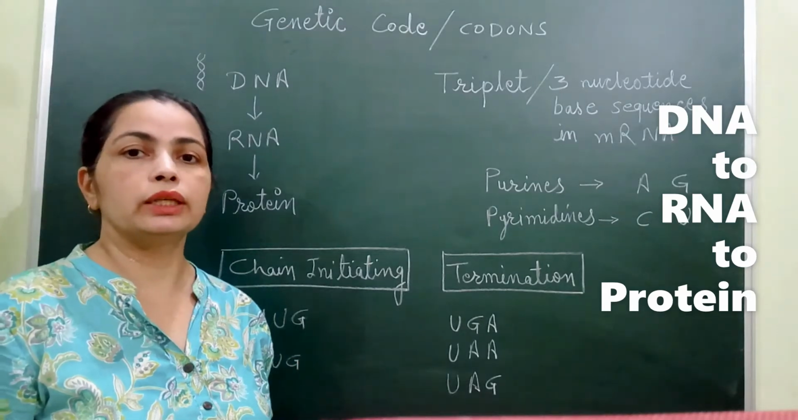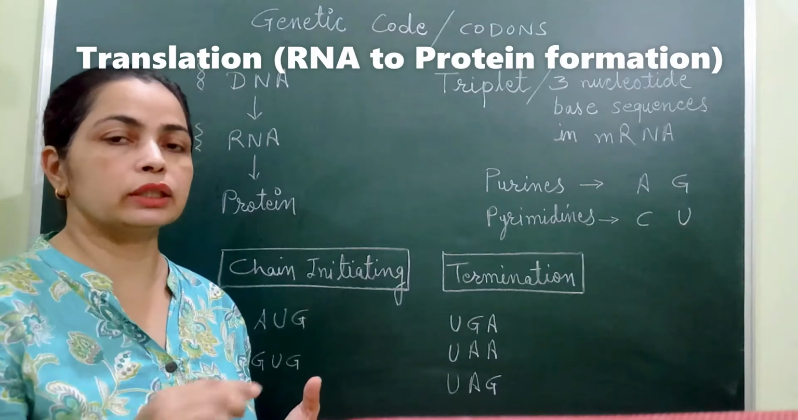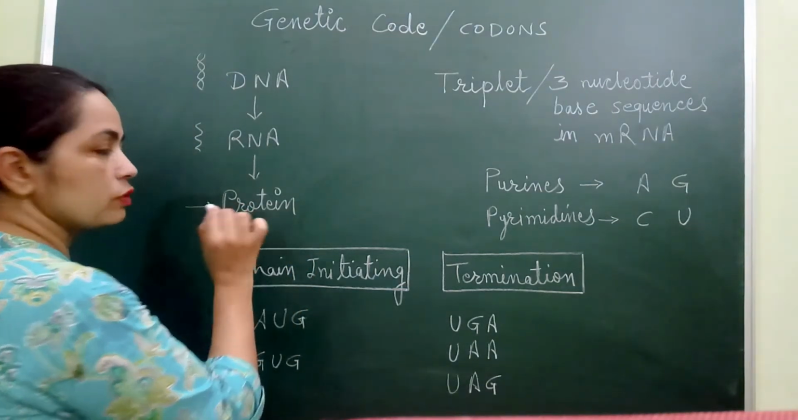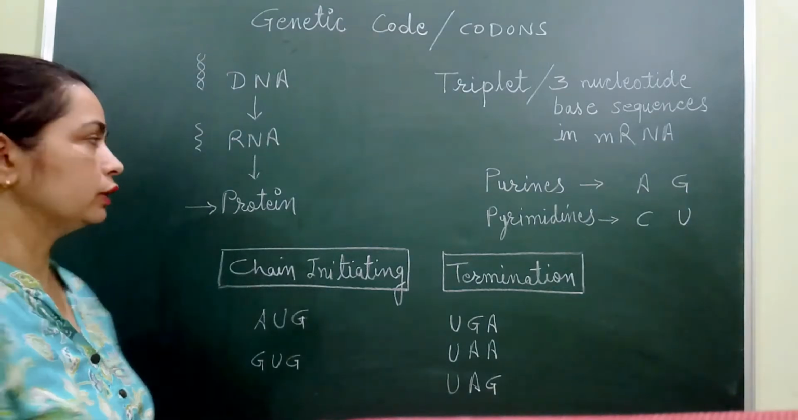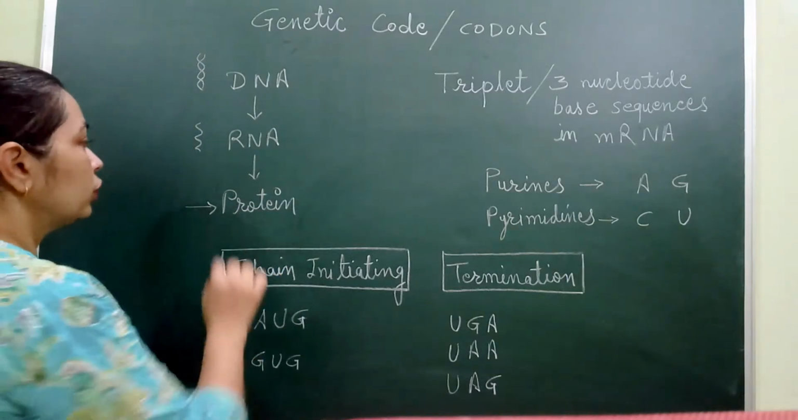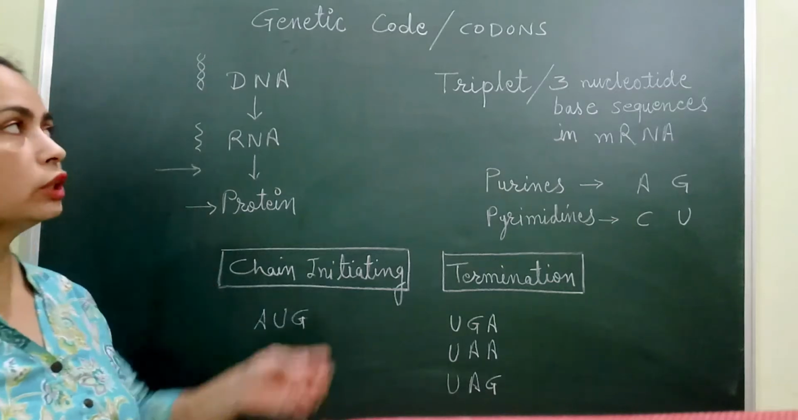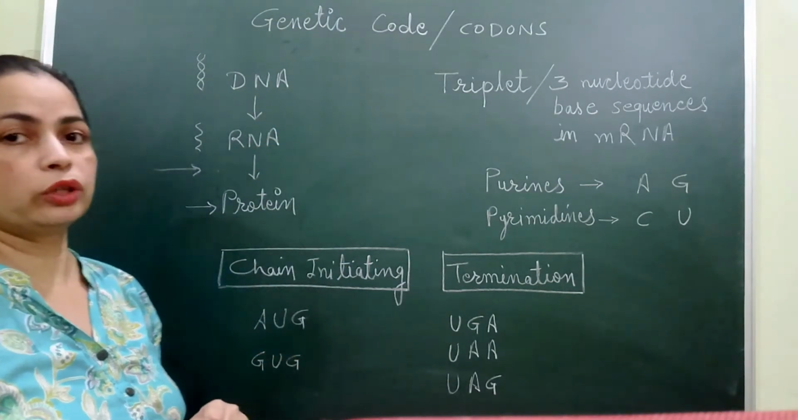Now what is protein? It is a chain of amino acids, where a number of amino acids are organized in a particular sequence. So for every specific protein, there is going to be a particular sequence of amino acids. That information is given from RNA to protein. Now how is this information transferred? For the transfer of this information, the genetic code or codons play an important role.